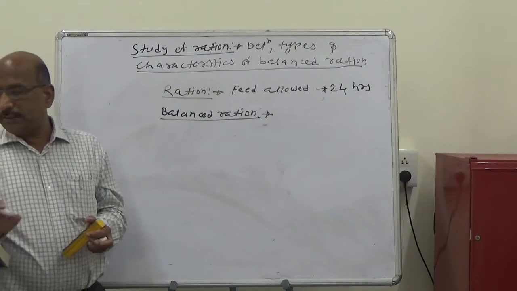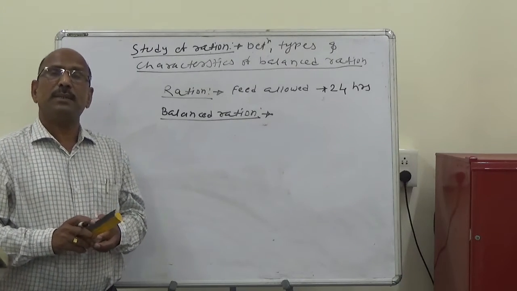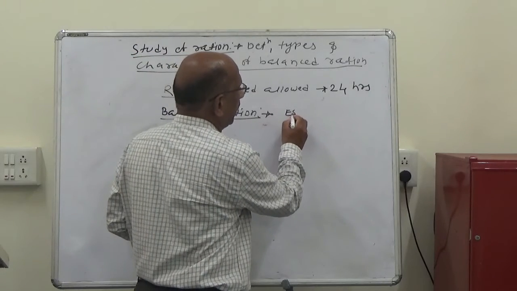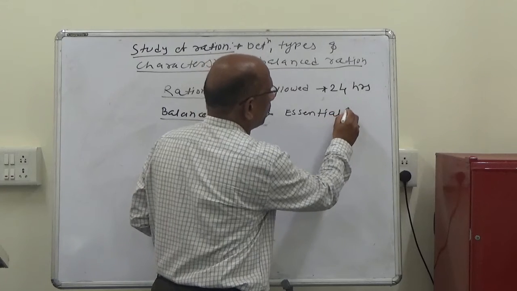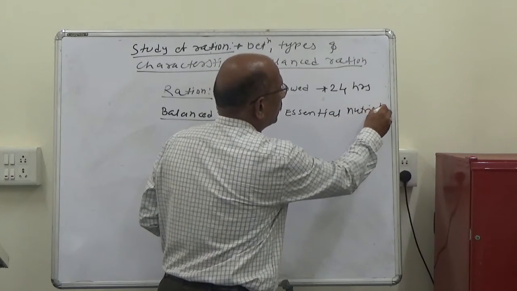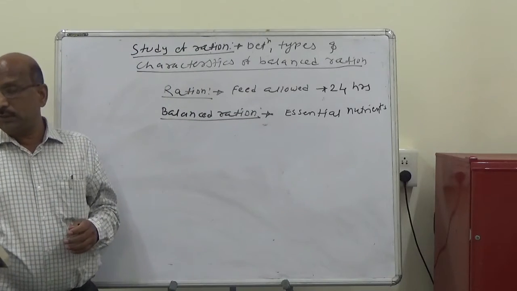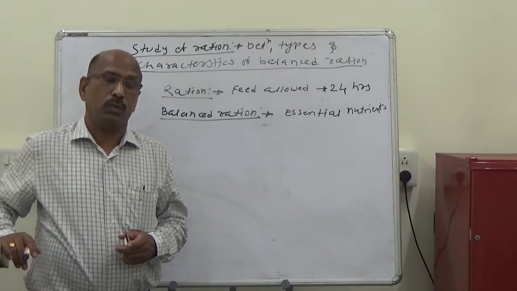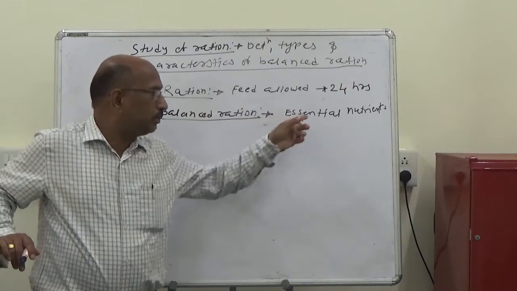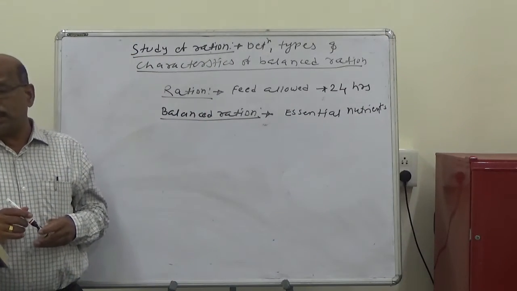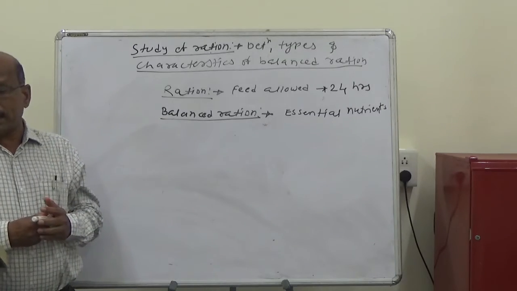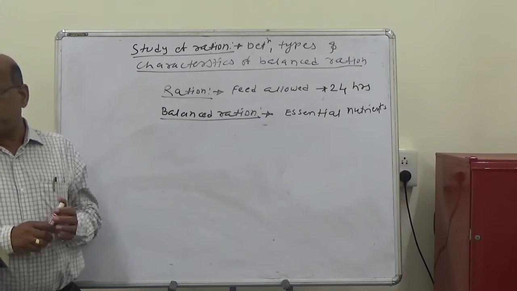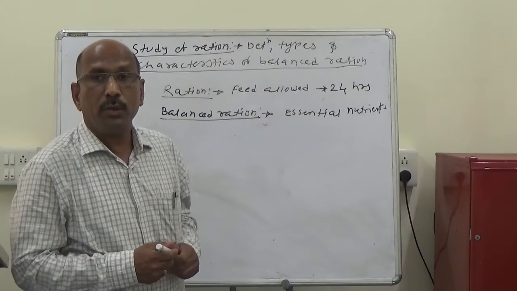So what is meant by the balanced ration? The balanced ration can be defined as the ration which provides the essential nutrients to the animals in such proportion and amounts that are required for the proper nourishment of the particular animals for 24 hours.